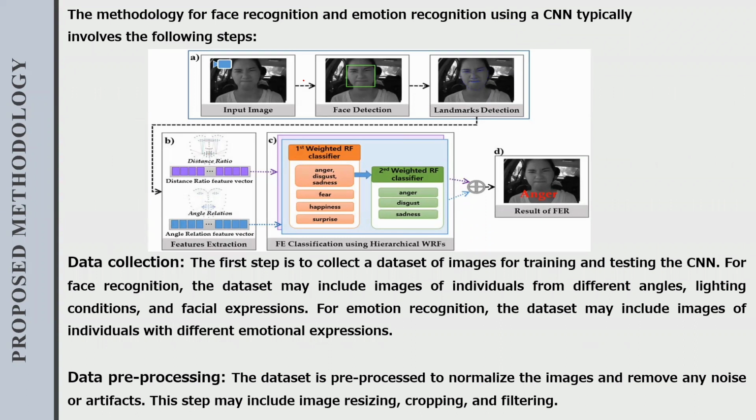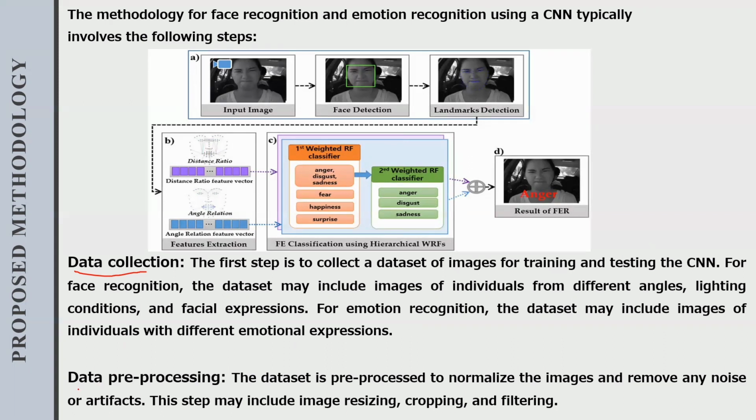Coming to the proposed methodology, the methodology for face recognition and emotion recognition using CNN typically involves some steps. The first step is data collection: to collect the data of images for training and testing the CNN for face recognition. The dataset may include images of individuals from different angles, lighting conditions, and facial expressions. For emotion recognition, the dataset may include images of individuals with different emotional expressions.